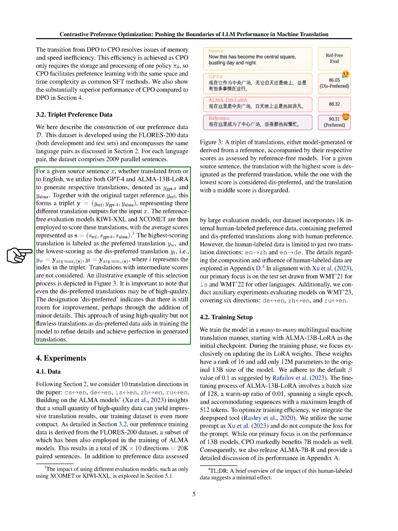The highest scoring translation is labeled as the preferred translation, and the lowest scoring as the dis-preferred translation. Translations with intermediate scores are not considered. It's important to note that even the dis-preferred translations may be of high quality. The term dis-preferred indicates that there is still room for improvement, perhaps through the addition of minor details.